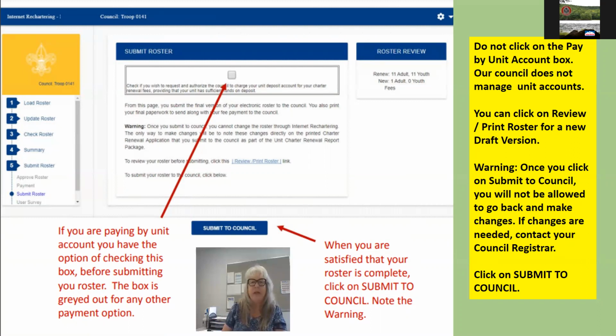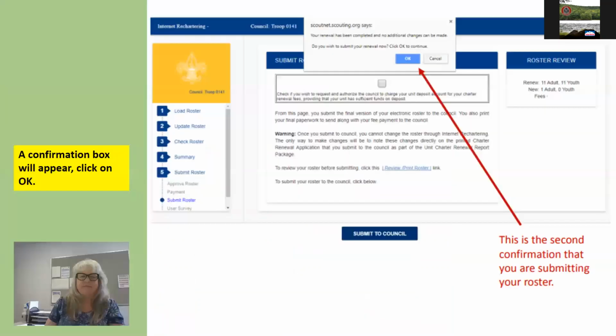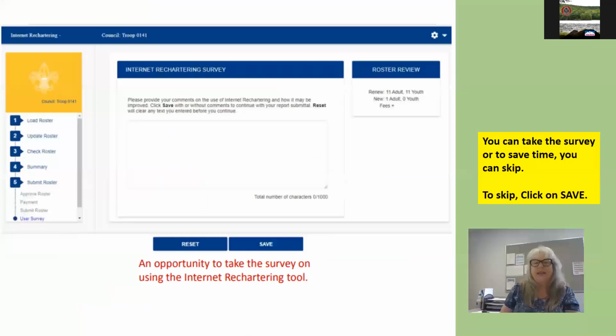This is where, if you're ready, you can click on the Submit to Council button, and this submits your charter renewal. Click on Submit to Council. A confirmation box will appear. Click on OK. The national office has a brief survey. If you want to fill in some words, go ahead. If not, you do need to click on Save to get to the next screen.